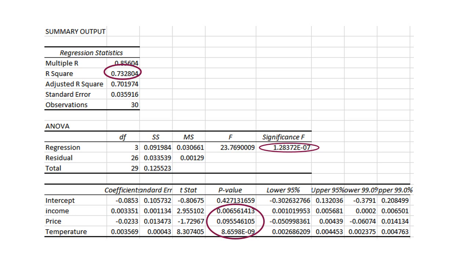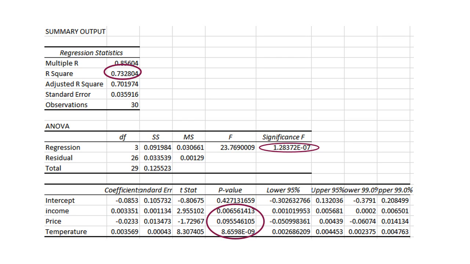For example, I know that if I have a 1 unit increase in income, there's going to be a 0.0034 increase in consumption. For price, if I have a 1 unit increase in price, I know that there's going to be a 0.023 decrease, because the coefficient for price here is negative, so there's going to be a decrease in consumption. For temperature, for every 1 unit increase I have in temperature, there's going to be a 0.0036 increase in consumption. So with this, I can answer one of my questions.